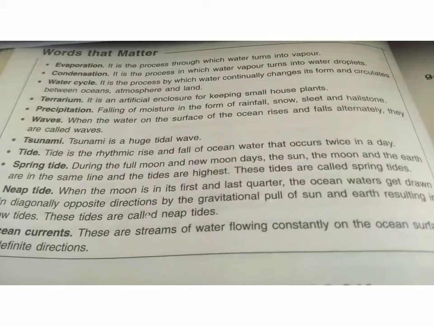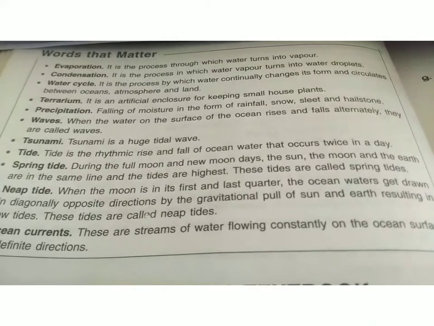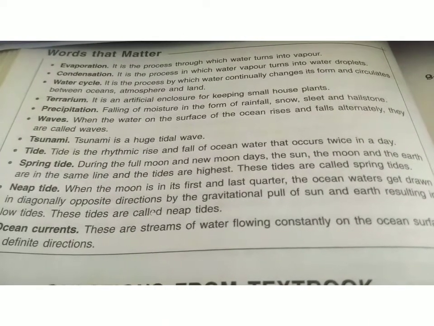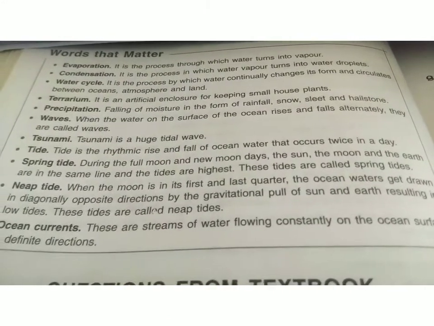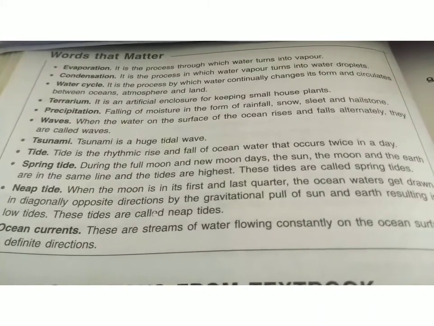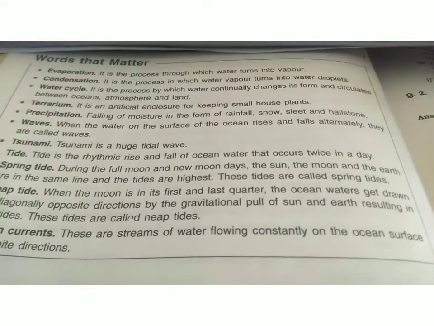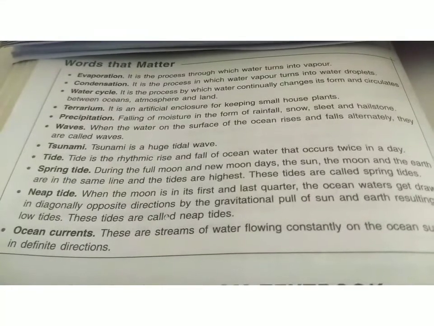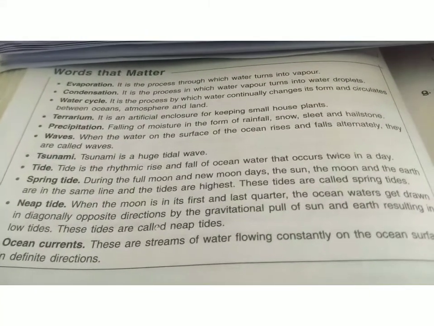Next is neap tide. When the moon is in the first and the last quarter, the ocean water gets drawn in diagonally opposite directions by the gravitational pull of the sun and earth, resulting in low tides. These tides are called neap tides. Ocean currents, these are streams of water flowing constantly on the ocean surface in a definite direction. So these are called ocean currents. This you have to write down in your FNB.